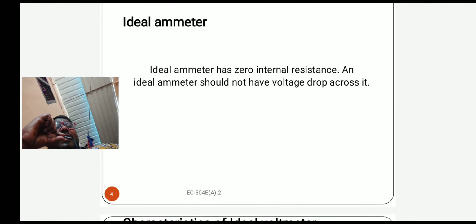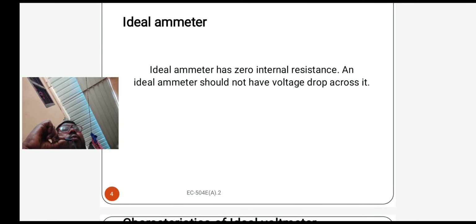Ideal ammeter: the ideal ammeter has zero internal resistance, and an ideal ammeter should not have voltage drop across it. Why? Because this is the short circuit. Short circuit means the resistance will be zero. The internal resistance will be zero, so there is no voltage drop across this terminal. That is the ideal ammeter. These are the definitions for ideal voltmeter and ideal ammeter.